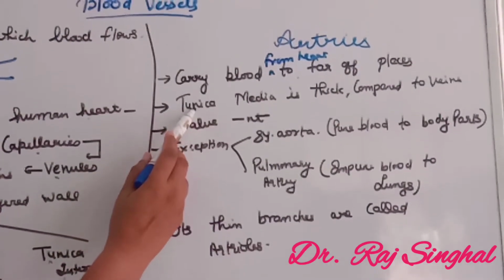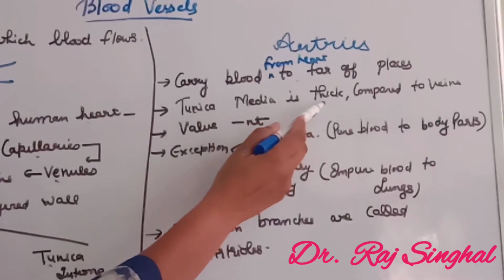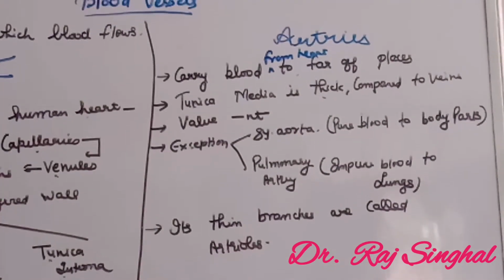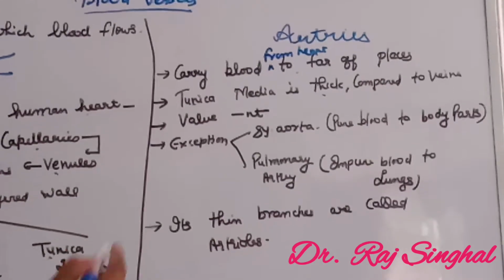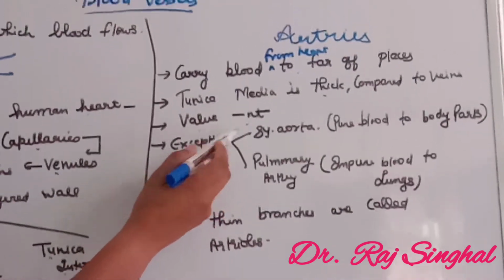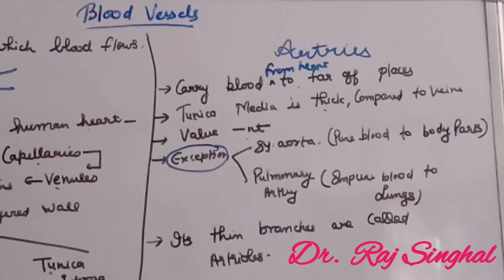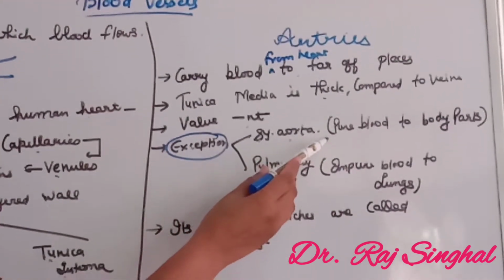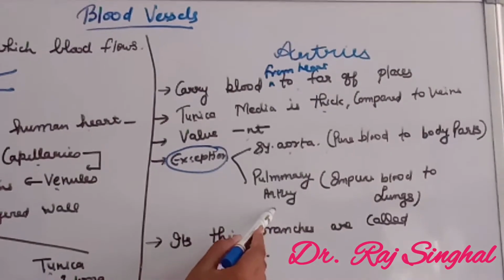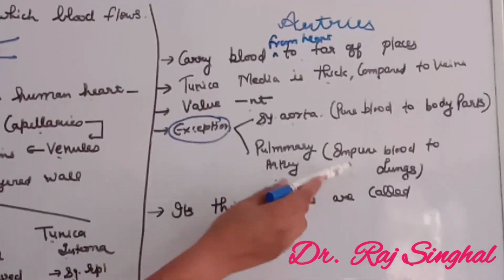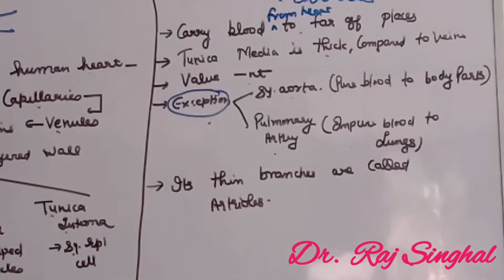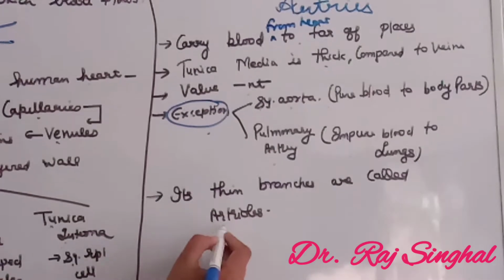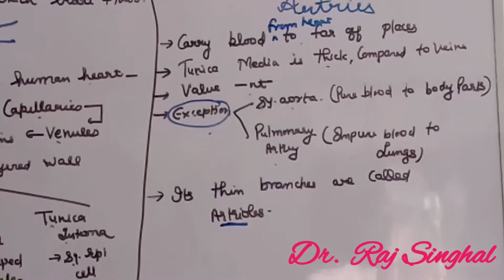Tunica media in arteries is thick as compared to veins. This makes the diameter reduced. In arteries, valves are absent, except for the systemic aorta, which carries the blood to body parts, and the pulmonary artery, which carries the impure blood to the lungs. These have valves, that is semilunar valves. Its fine branches are known as arterioles.